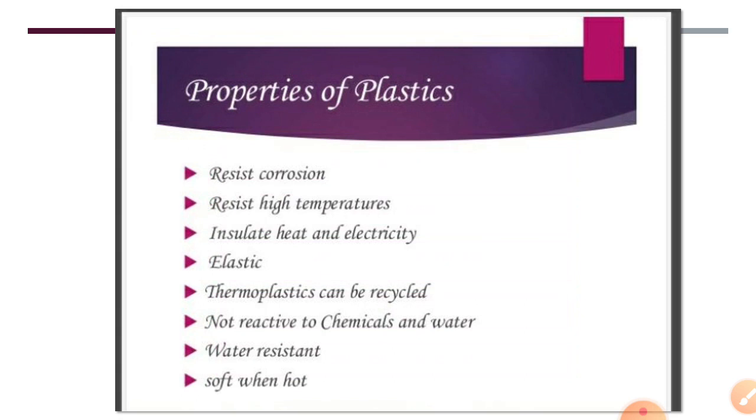Then coming to the properties of plastic, there are a lot of properties which are very useful for human beings, and just because of these properties we use them. They resist corrosion, because whenever we keep them outside in moisture, in air, in water, in rain, they do not get corroded. They resist high temperatures; you can keep them at high temperatures also. They insulate heat and electricity, meaning they are bad conductors of electricity and heat.